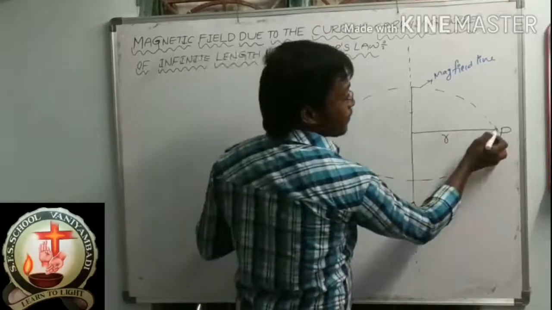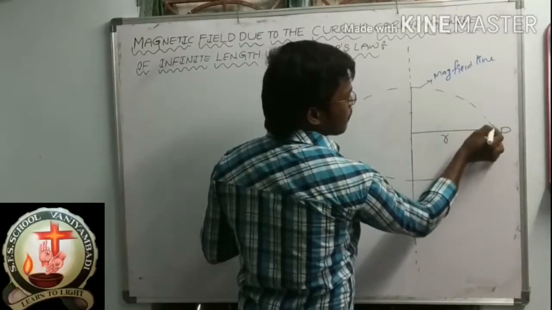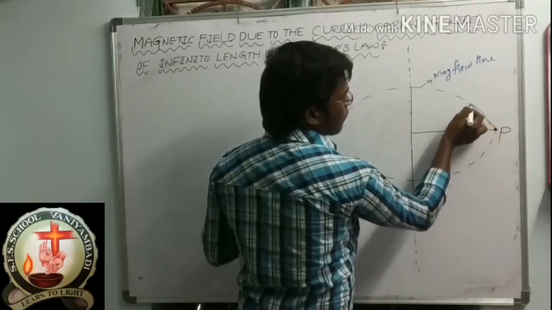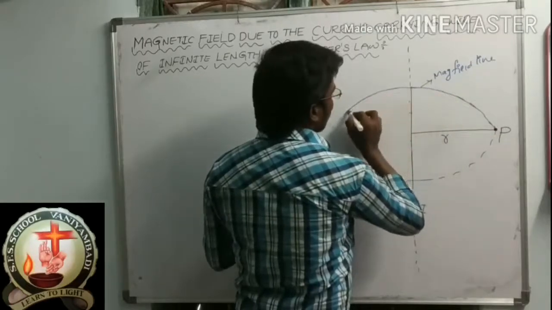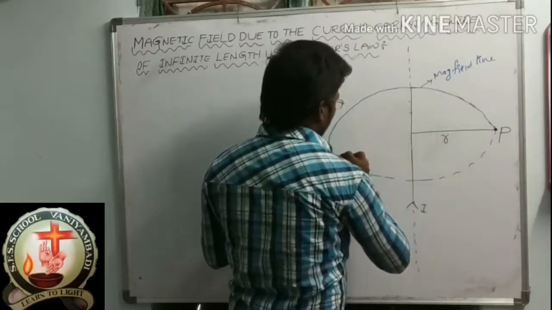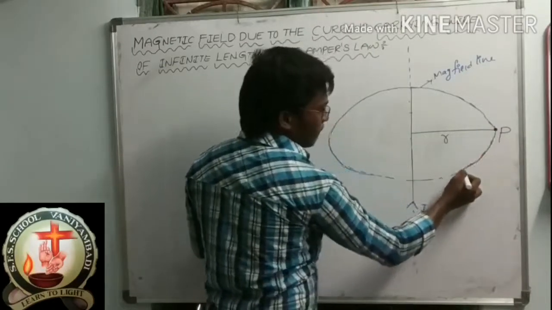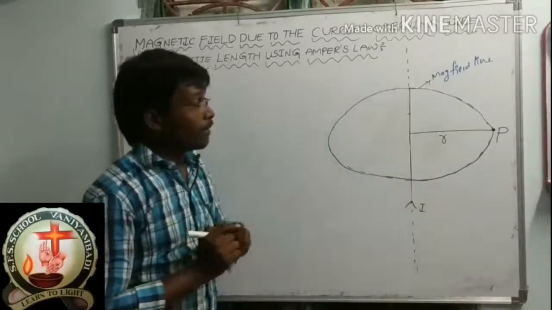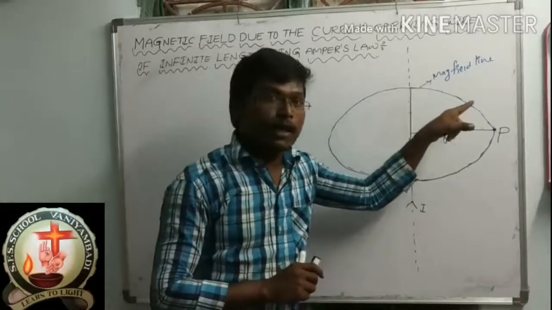So please see. Here the magnetic field line is there, and the Amperian loop is also there.